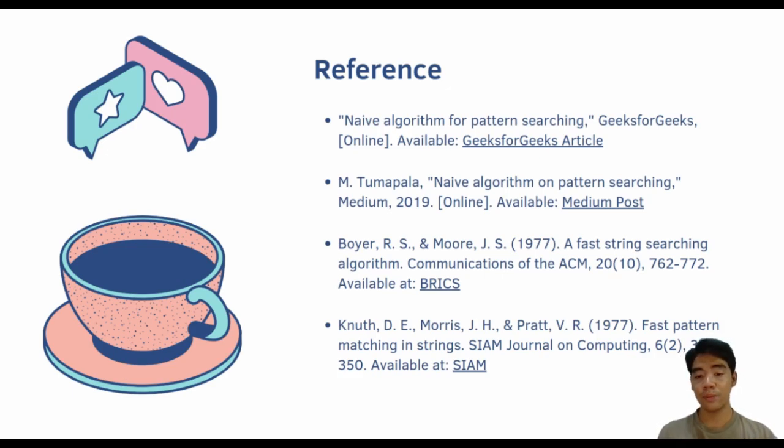The Knuth-Morris-Pratt, also known as the KMP algorithm, is another pivotal development that offers significant improvements over the naive pattern search approach. These references not only provide the theoretical foundation of our study, but also offer a broad spectrum of perspectives on pattern search algorithms.